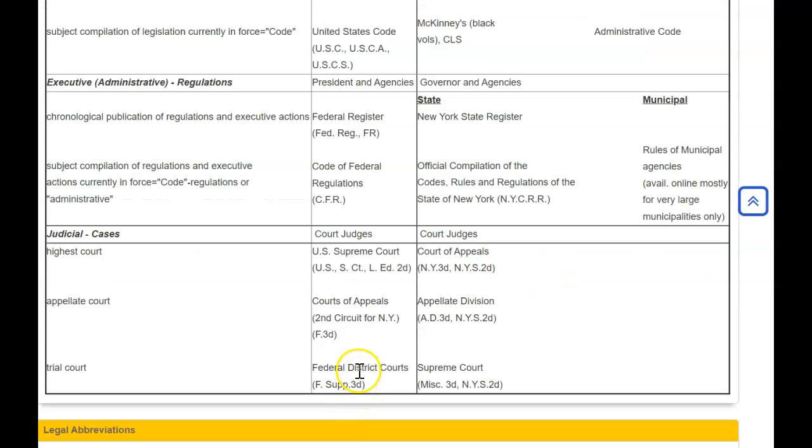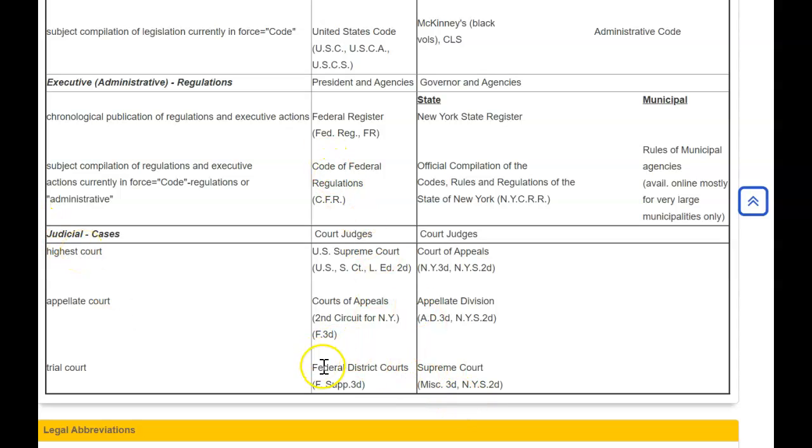Last, but certainly not least, we have the judicial branch. And of course, the judicial branch is what produces cases. There are 3 levels of courts typically. So you have the first level, trial courts, where you first bring a court case. If the losing party wants to appeal, they will go to an appellate court. And if that losing party wants to appeal, they'll go to the highest court.